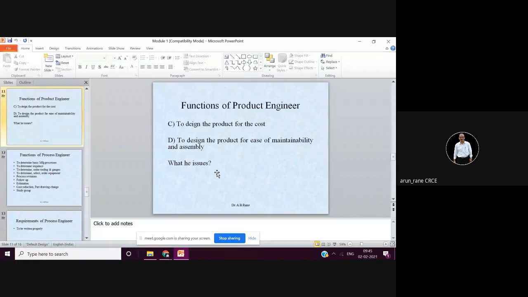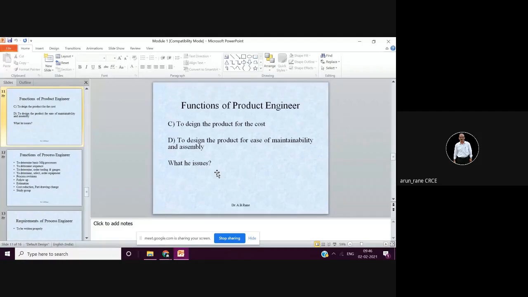This is what is called the engineering change note. See, there are two things. One is engineering release, commonly asked as what is ER. ER means engineering release. And another thing is the engineering change note, that is ECN. In the question paper, it is just asked what is ECN. So ECN means any changes to be done in the drawing, suggested mostly by the process engineer, but it can be by anybody in the plant.